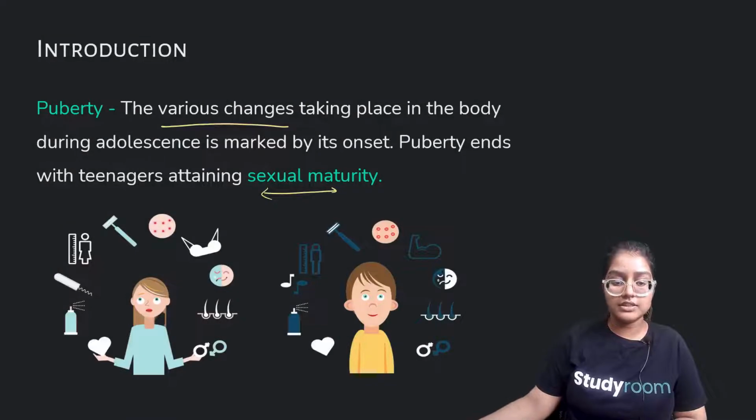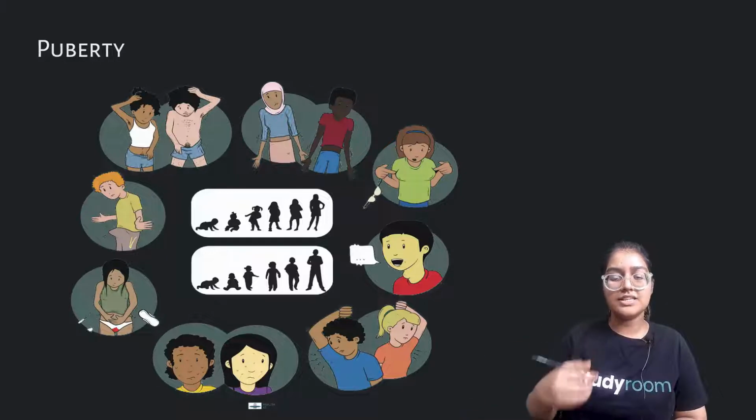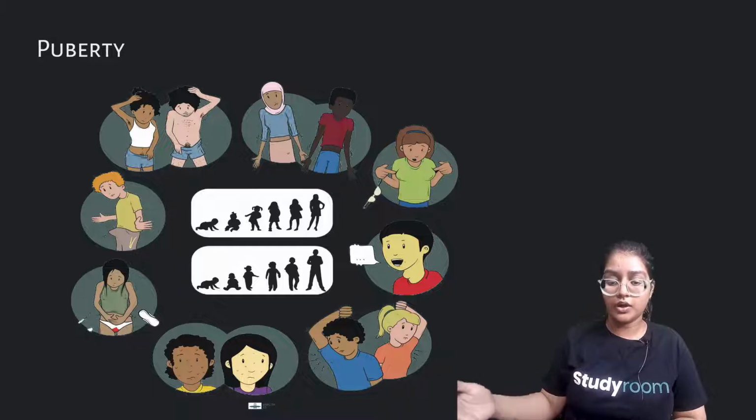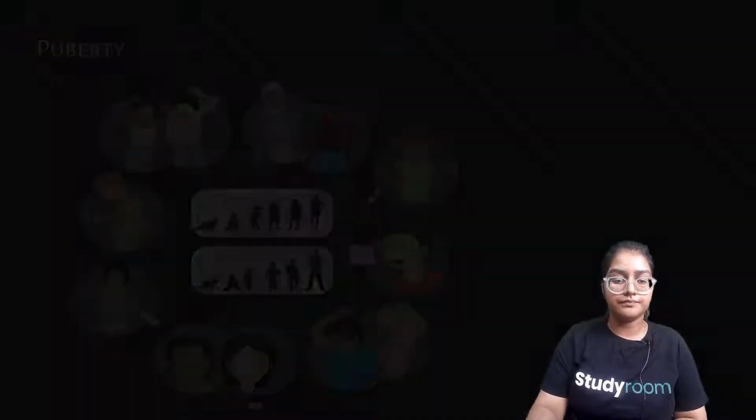Even in this figure we can see the girls are going through certain different changes as compared to boys. We'll be discussing this in our upcoming slides. You can see here there are various examples. For example, girls start menstruation, and boys and girls all gain body hair. These are some sorts of changes. There is an increase in the size of the ovaries in the girl child, the menstruation period, the thickening or deepening of voice in the boys, and these all happen in the period of puberty.